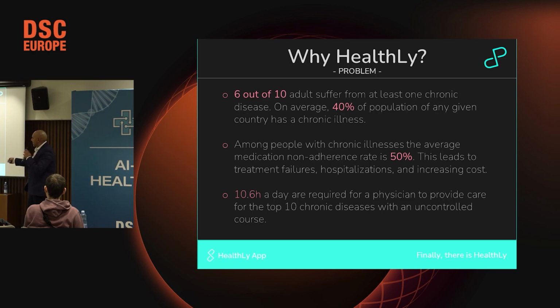And if patients don't take medicine on time and in the right dose, it is very important, if we want to heal patients, to engage them to take medicine on time. Around 50% of all patients in the world don't take medicine on time.